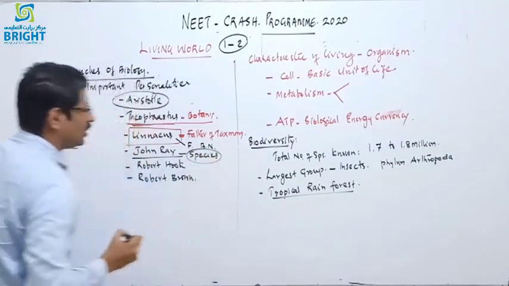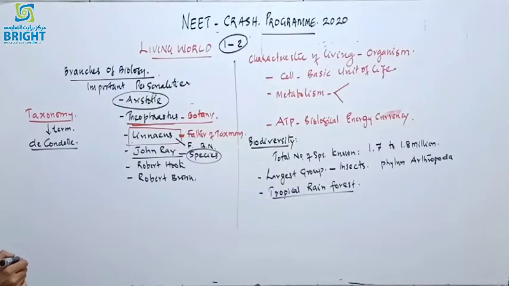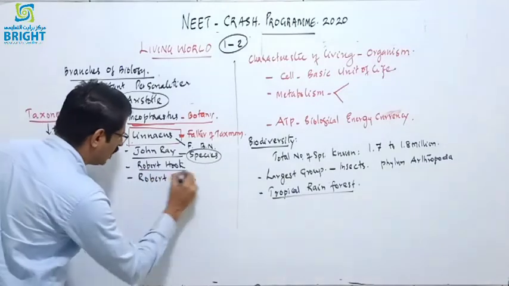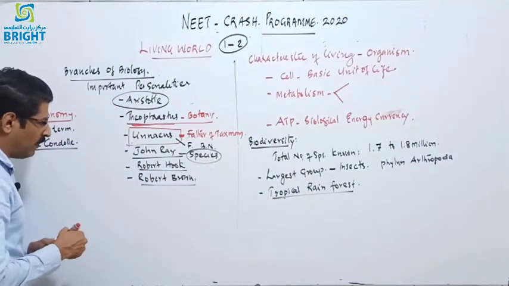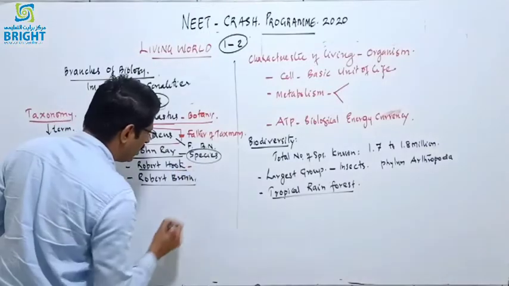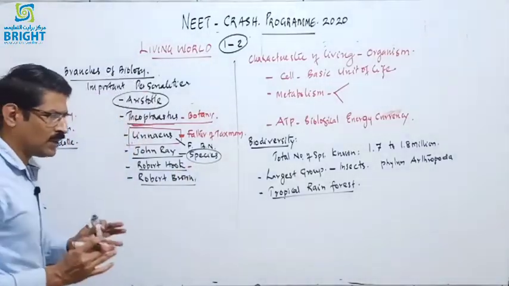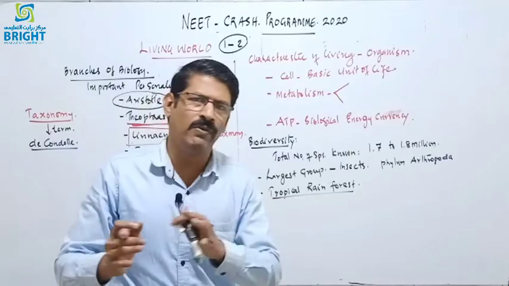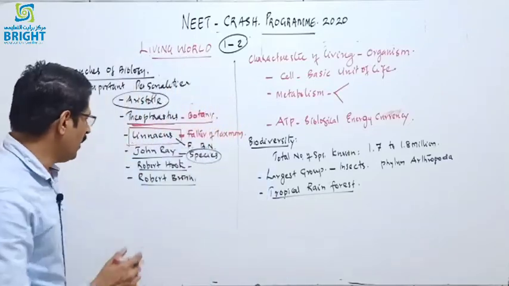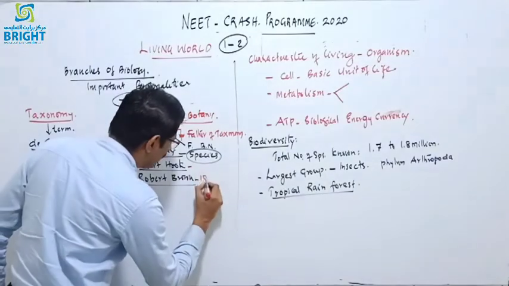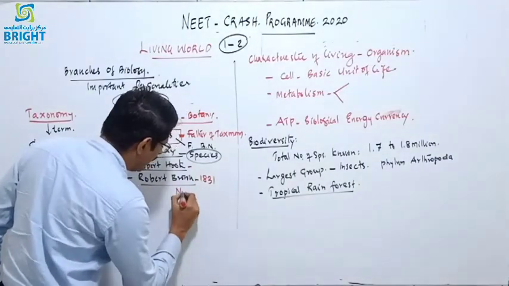John Ray introduced the term species. And we know Robert Hooke and Robert Brown. These two scientists are related to cell biology. Robert Hooke discovered the cell, but it was not a living cell, it is a dead cell, and the discovery we will describe during the chapter Cell, the Unit of Life. And Robert Brown in 1831 discovered the nucleus.